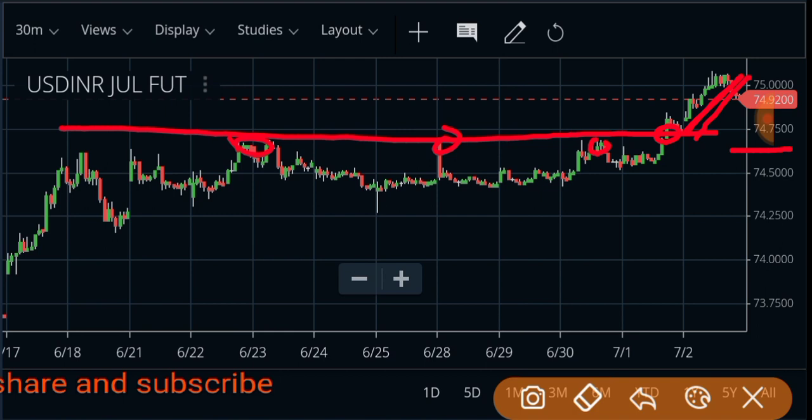If we analyze previous candles, previous days' candles, then we find resistance easily. Because in the live market, how do we find resistance? There is no stable resistance going on in the live market, right?